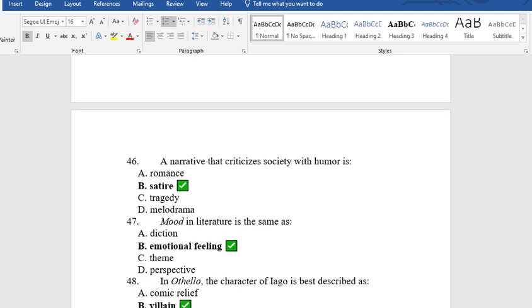Question 46. A narrative that criticizes society with humor is A. romance, B. satire, C. tragedy, D. melodrama. The answer is B. Satire.